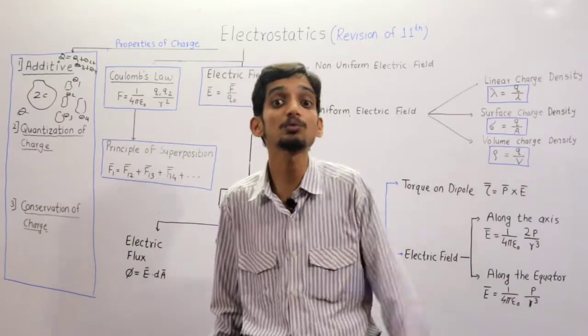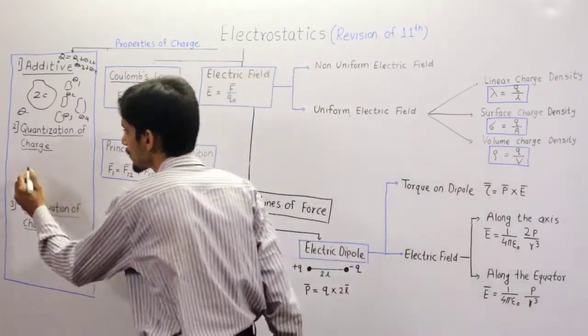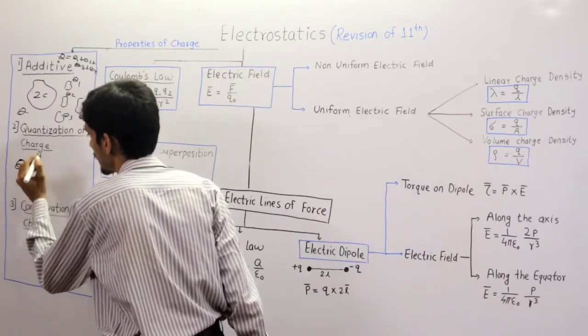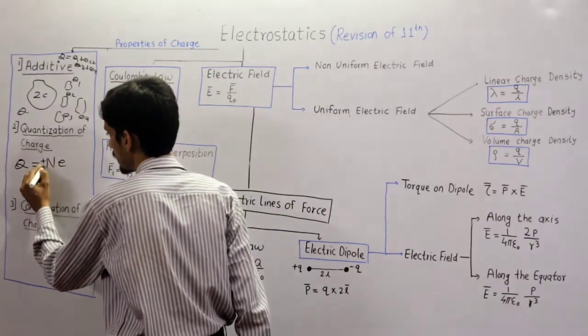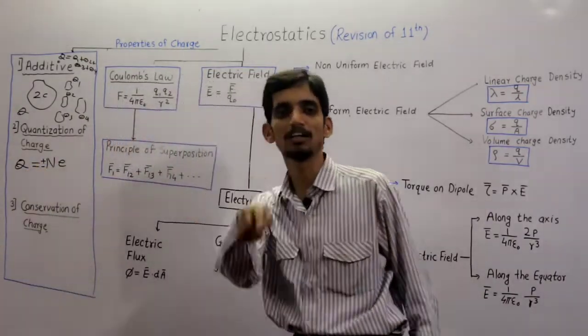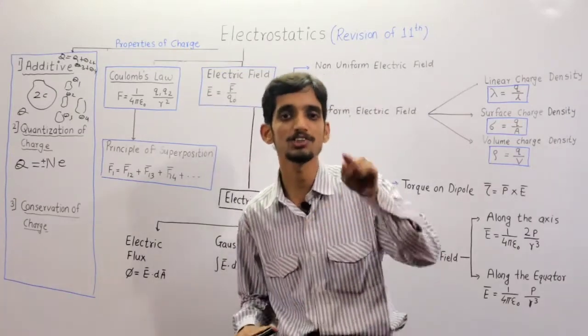So quantization of charge, what does it tell us? Suppose Q is the charge on a body. Then the charge on any body is an integer multiple of what? It is an integer multiple of the fundamental charge. I already told you what the fundamental charge is: the charge on the electron.